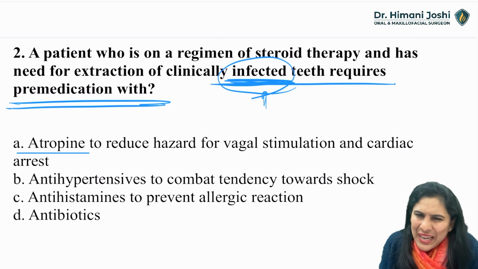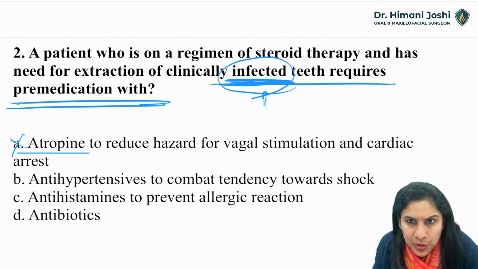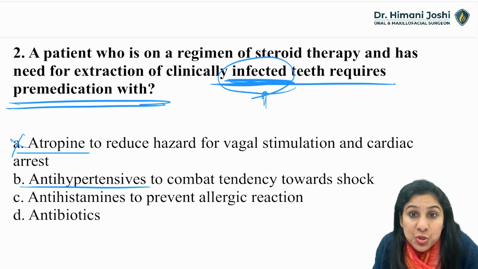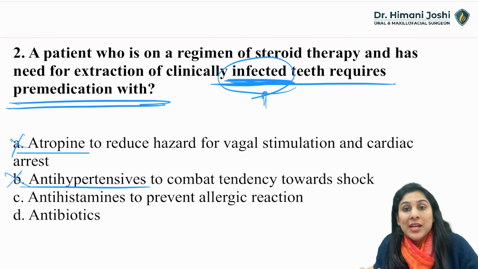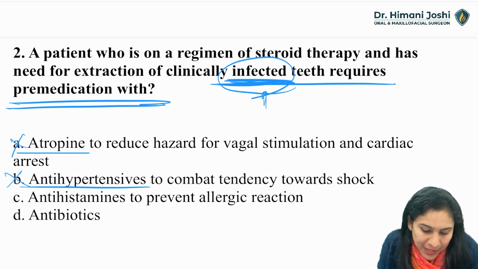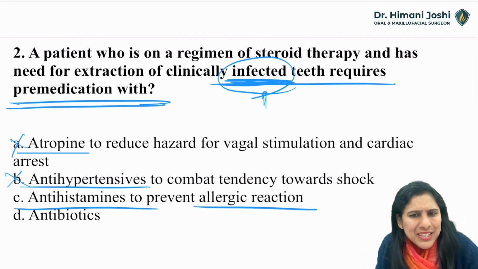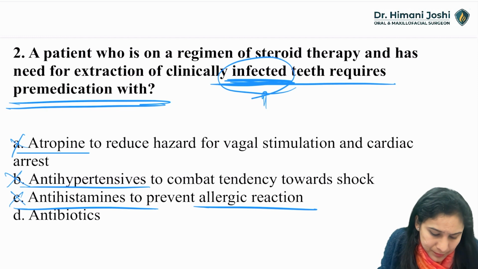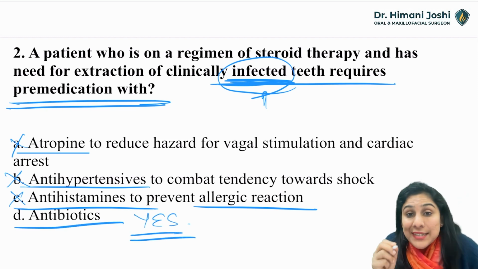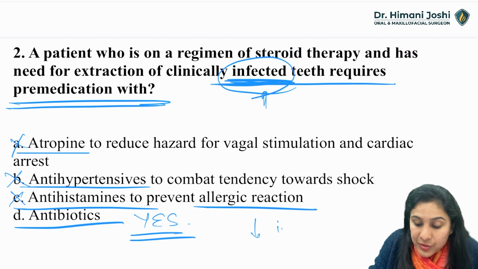Atropine, an anticholinergic? No, I don't think we need an anticholinergic here. Antihypertensives to combat the tendency towards shock? No. Usually in steroid crisis, there is hypotension. So you will not give antihypertensives. Antihistaminics to prevent allergy? There is no role of allergy here. Antibiotics? Yes, definitely, because we know that steroids will reduce immunity.